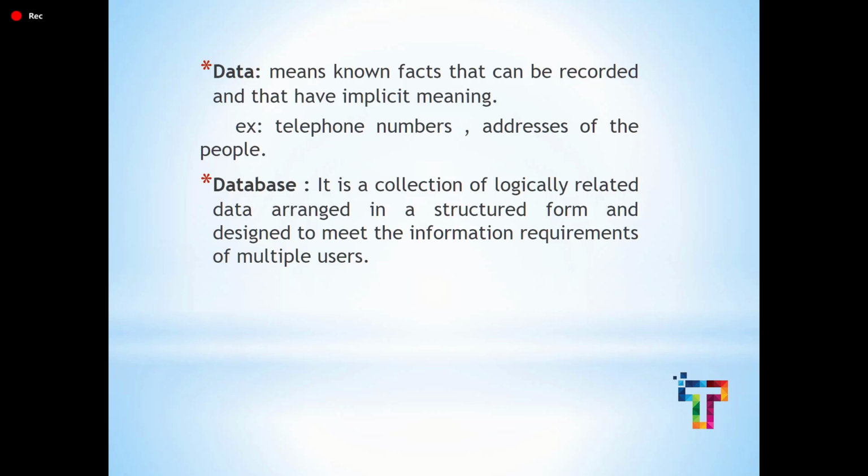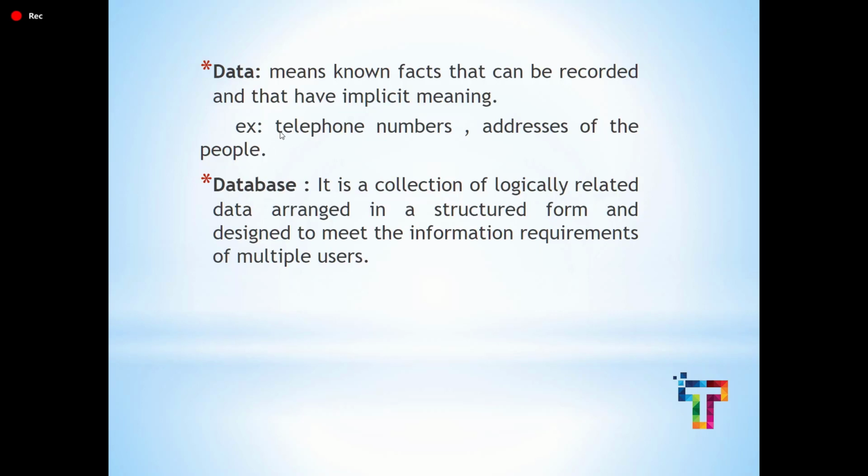Data is known facts that can be recorded and that have some implicit meaning. So what is data? Data is known facts, whatever data we know, and it should have some meaning to it. That data we are storing, so that is called data. For example, here we have taken telephone numbers, addresses of the people. All these we are considering as data.